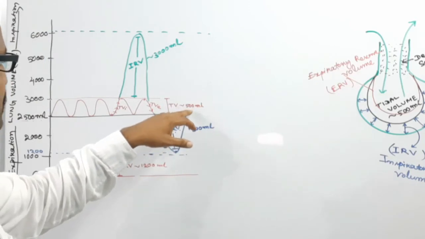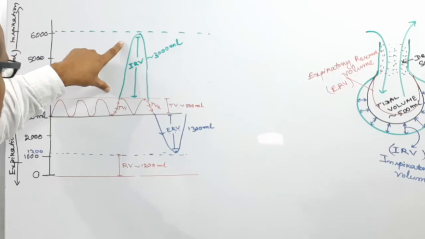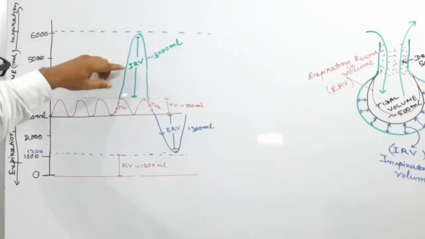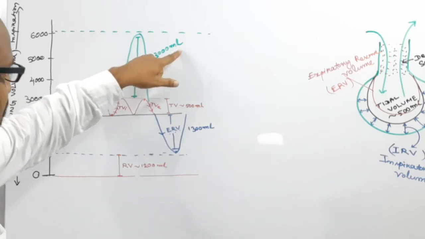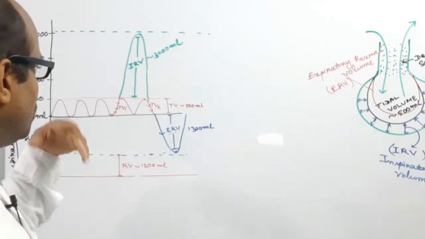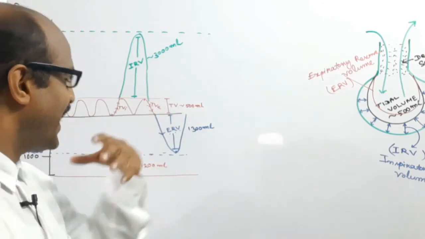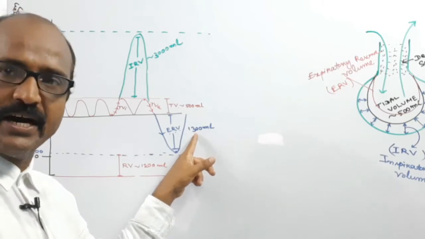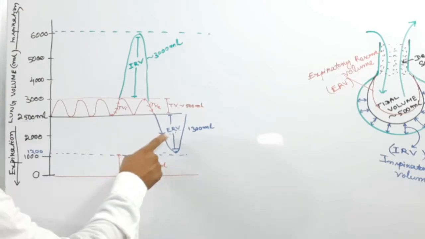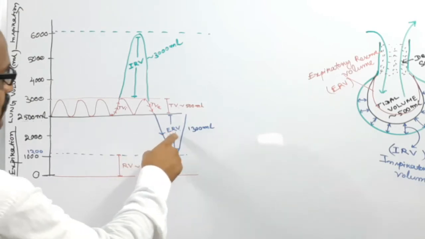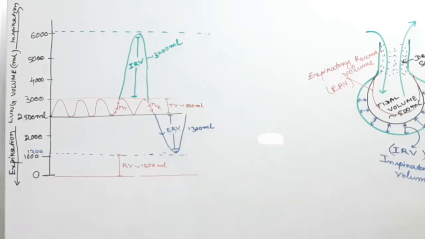Beyond this, during forceful inspiration we take in an extra amount, the inspiratory reserve volume, which is about 3000 ml. And beyond the tidal expiration, we expel an extra amount during forceful expiration, the expiratory reserve volume, which is about 1300 ml.